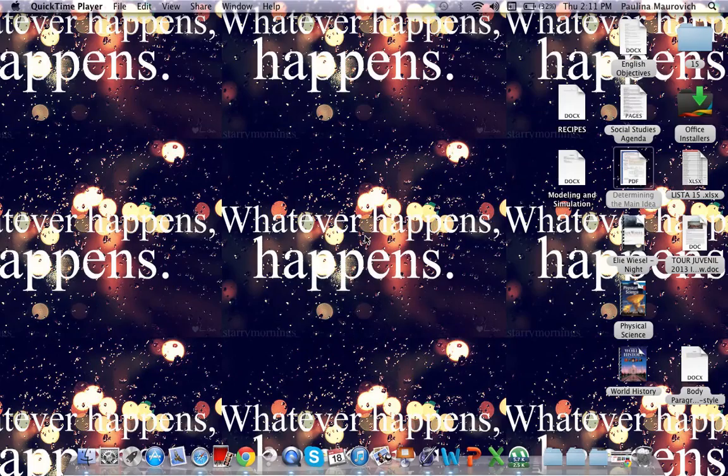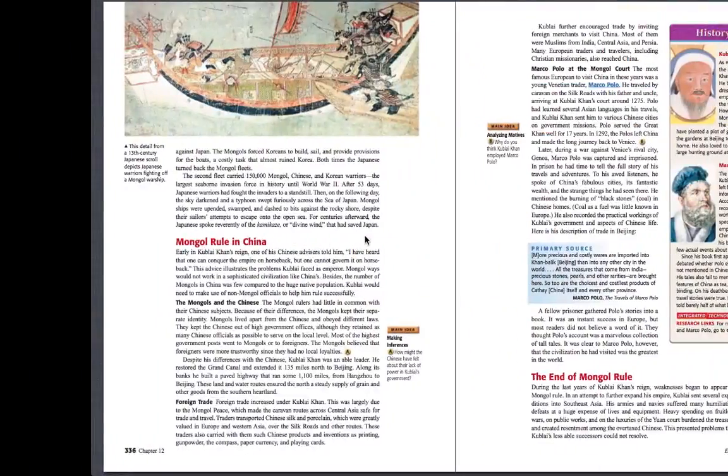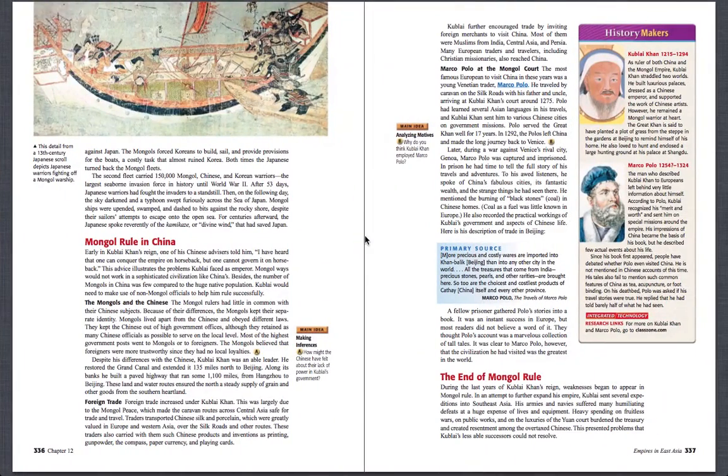you how to determine the main idea. The main idea is the most important point of a paragraph, passage, article, or speech. To do this, go to page 336 of your textbook, chapter 12, on the paragraph called The Mongols and the Chinese.